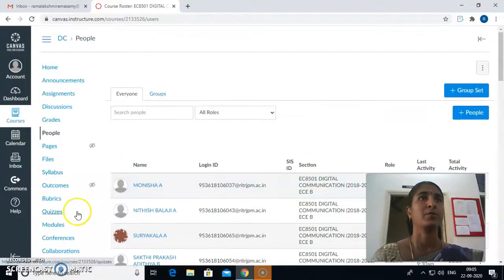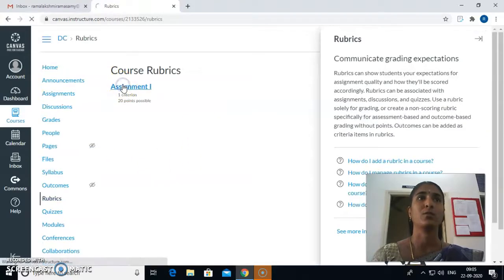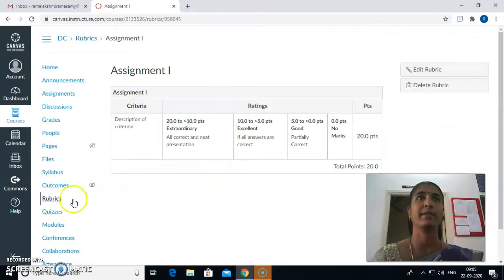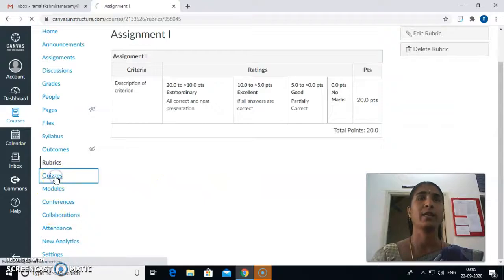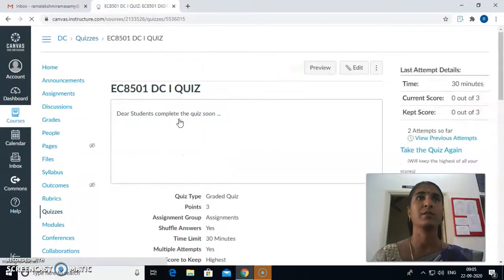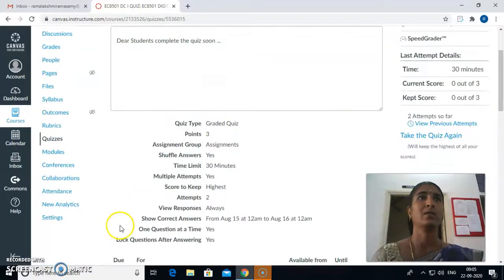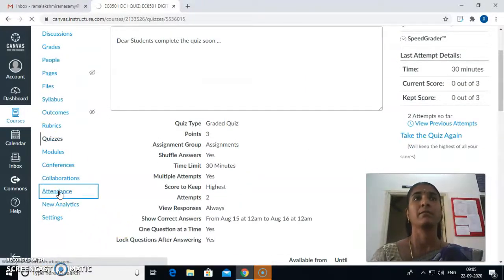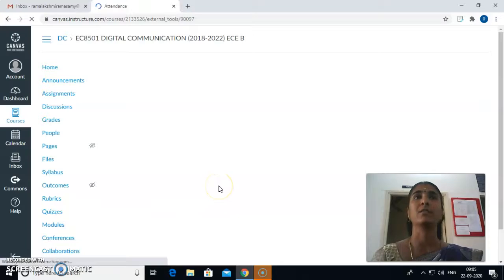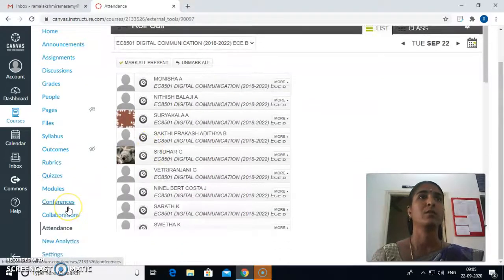Then the syllabus I have shown here. Rubrics for the assignments are also created and given here. Quizzes I have also included here. I have given the quiz questions and the students have attended. For attendance, I am taking the class through online Google Meet. There, the Google Meet attendance extension is installed, and attendance is monitored every day during class hours. So this is about the course.